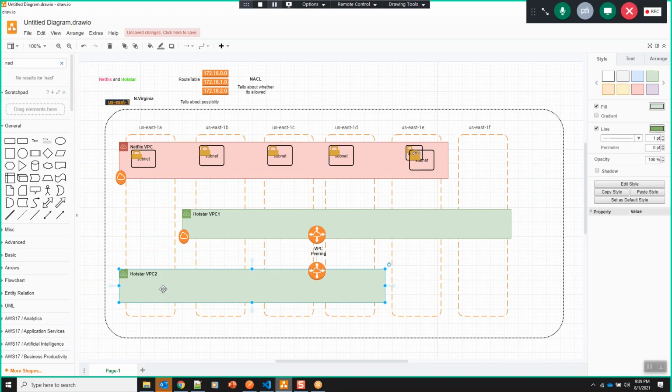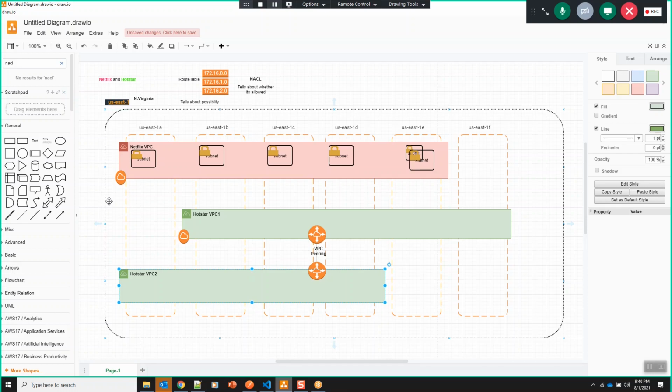They don't want anyone to connect directly to their database. But what about their applications? They want their users to directly connect to the application, right? So even though we have an internet gateway, that doesn't mean that a security breach is happening. Even though we have an internet gateway, we can decide whether a subnet is a public subnet or a private subnet.